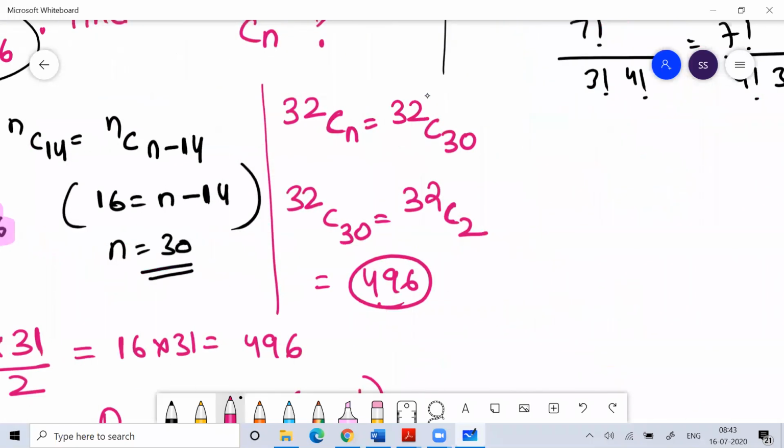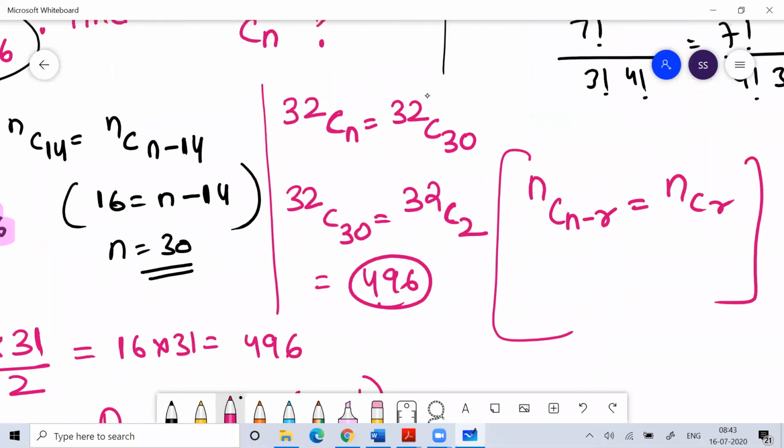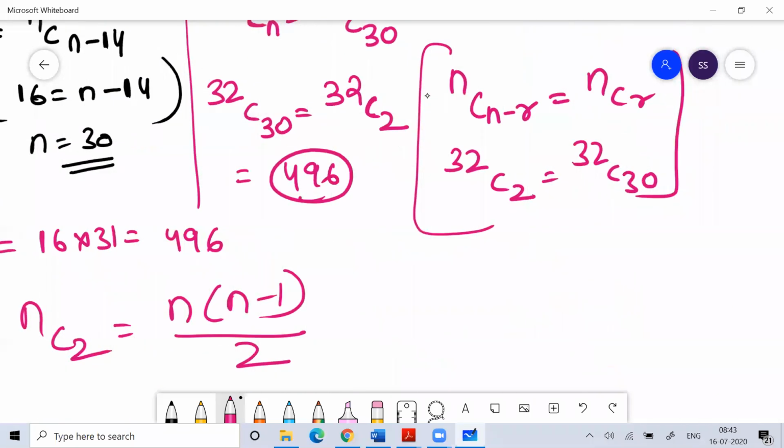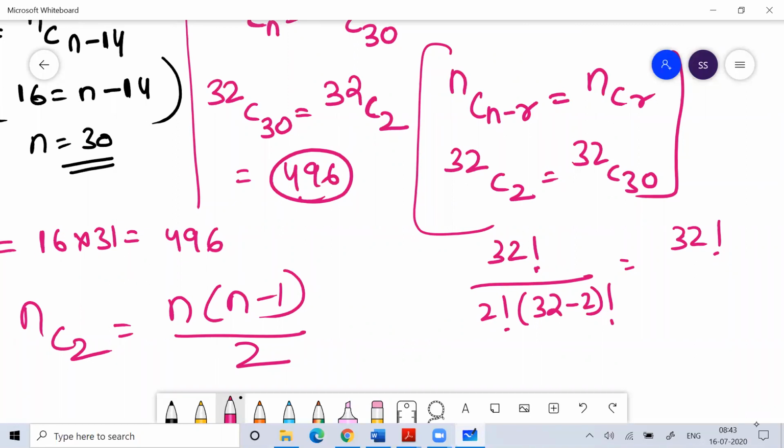I told you this concept before, that nC(n minus r) is equal to nCr. So 32C2 is nothing but 32C30. Both mean the same thing. 32C2 means 32 factorial by 2 factorial into (32 minus 2) factorial, and 32C30 means 32 factorial by 30 factorial into (32 minus 30) factorial.